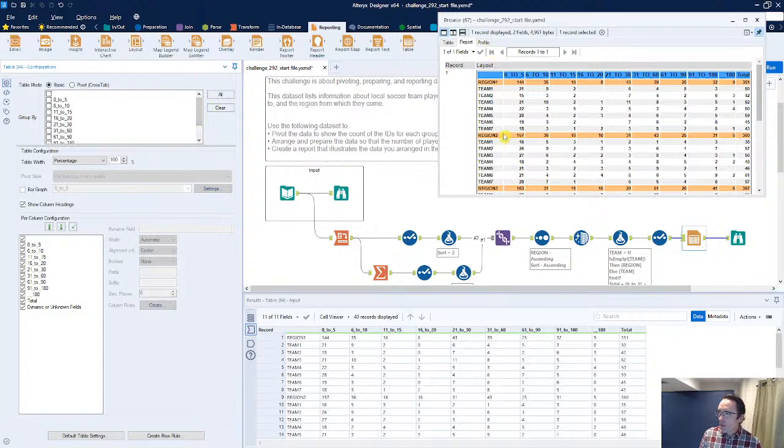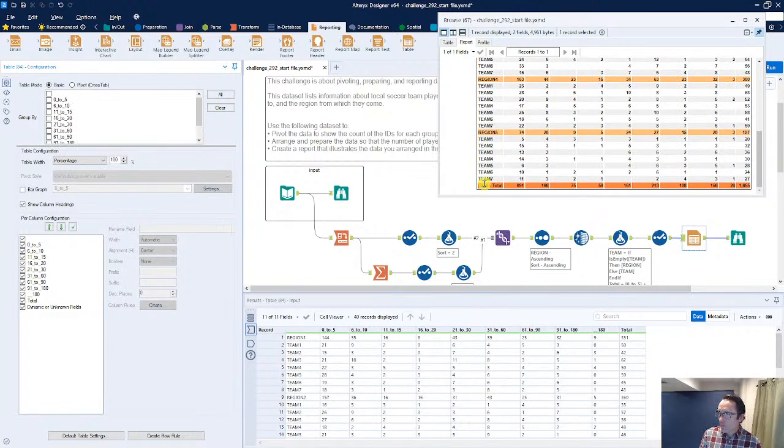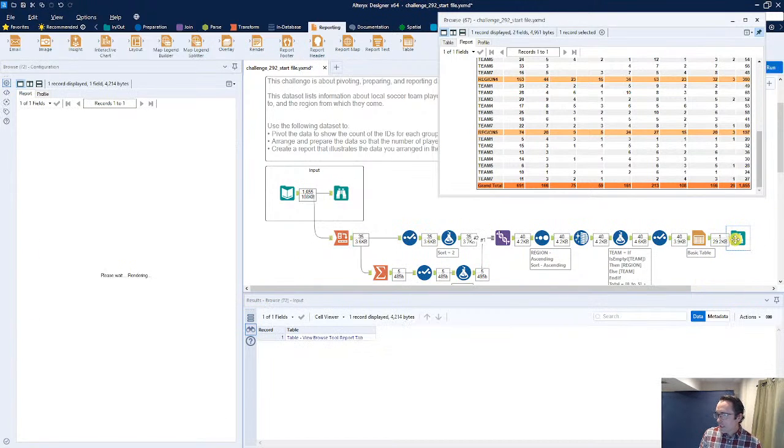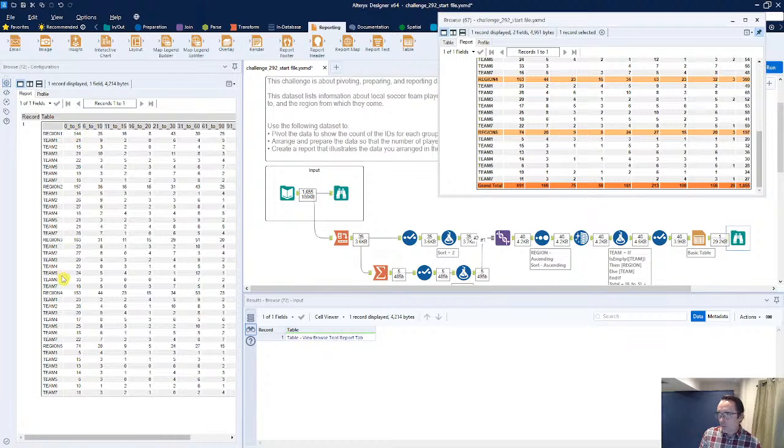But at this point, we don't even necessarily need any specific grouping in here. However, I'm realizing now there is a grand total at the very bottom of everything, which again, we could set up in a pretty easy way, but the very first thing that I want to do is just make sure everything else is starting to look a little bit more appropriate. So now we're going to get into some color coding.